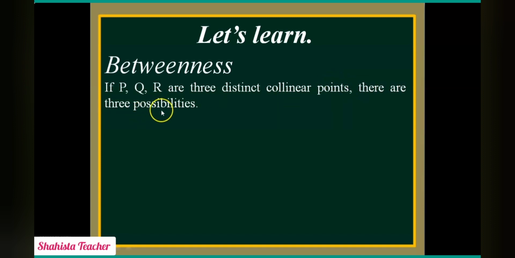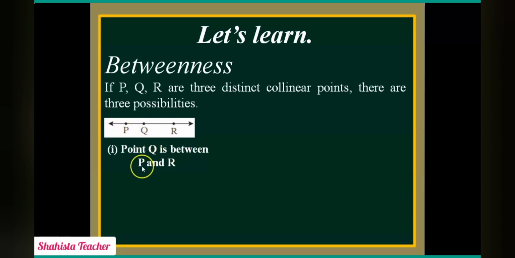There are three possibilities. So students, here we will see all three possibilities one by one. The first possibility: see this line? This line carries 3 points. All 3 points are collinear points. Why? Because they are on the same straight line. If they are not all on the same straight line, they are not collinear points. But if they are on a straight line, they are collinear points. So here P, Q, R. Point Q is in between point P and R. So we will write point Q is between P and R.